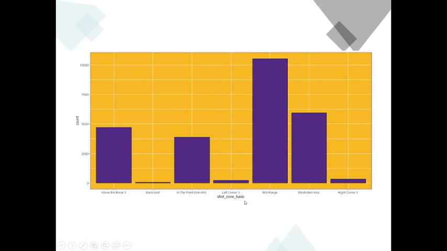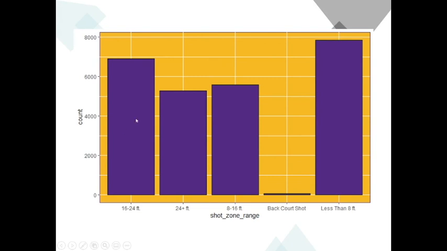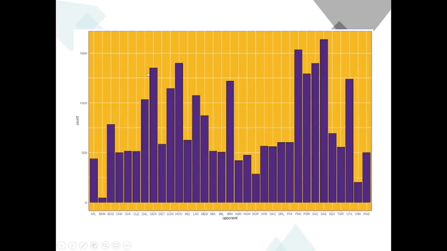And this is the shot zone basic, and we can see from this graph that the majority of Kobe's shots were done in the mid-range, the restricted area, and above the 3 point line. And this is Kobe's shot attempts broken down by shot zone range, and we can see the majority of his shot attempts were either less than 8 feet away from the basket, or between 16 to 24 feet away from the basket. And this is Kobe's shot